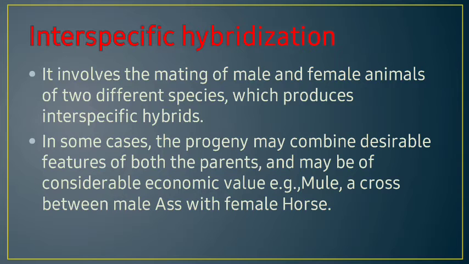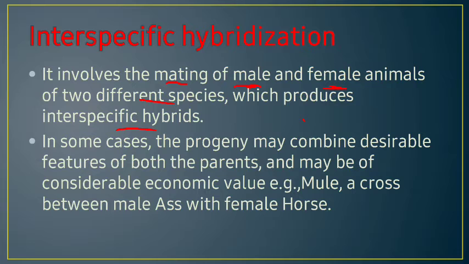In interspecific hybridization, male and female animals of two different species mate. The mating occurs between two different species, which produces interspecific hybrids. The hybrid produced after the mating of this different male with the female will carry characters from both the male and the female. So this hybrid will have a combination of characters in its body.